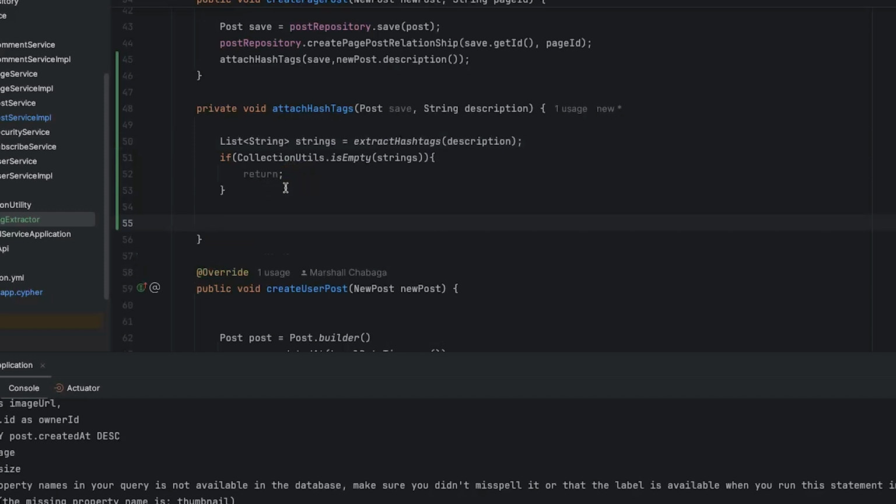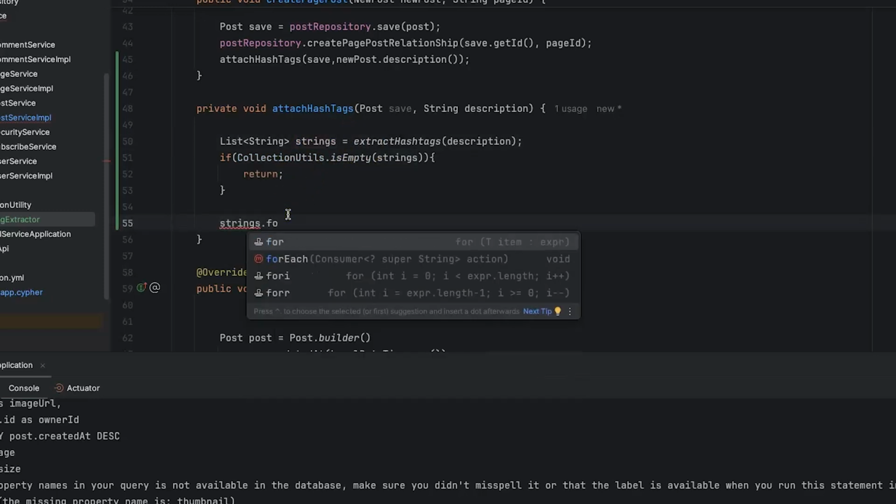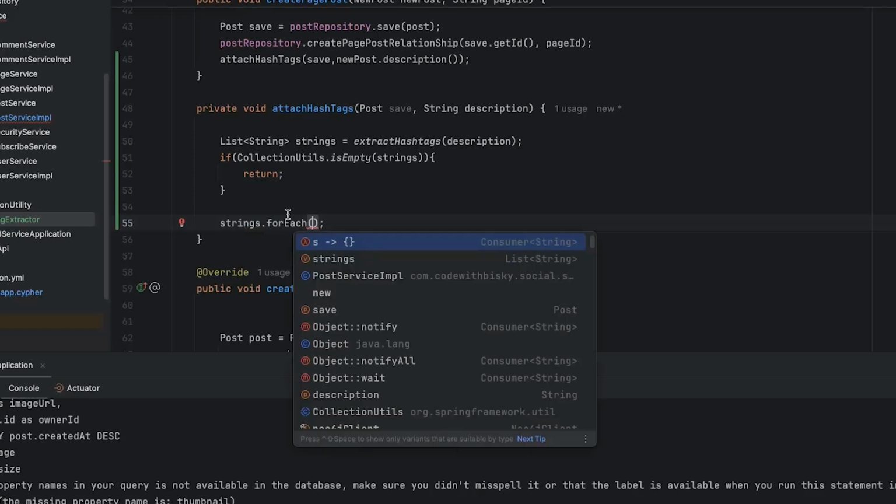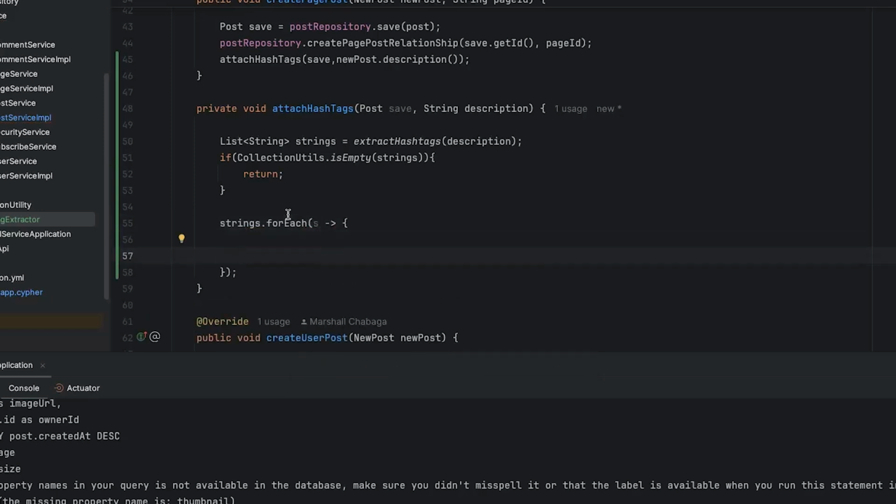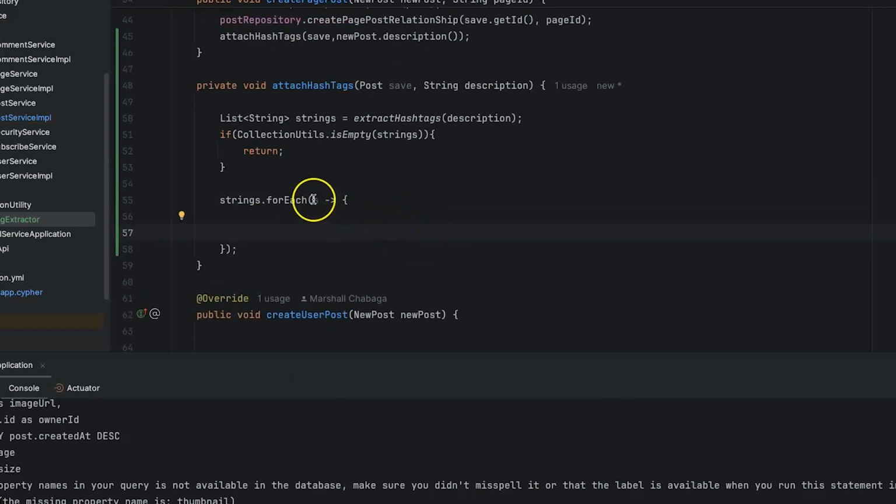But if we have hashtags, what we need to do is to go through over these hashtags one after the other. So I'll just say for each. For each hashtag, we need to first find if that hashtag, let's say Neo4j, exists in our database.